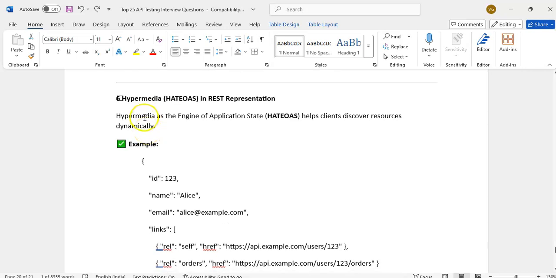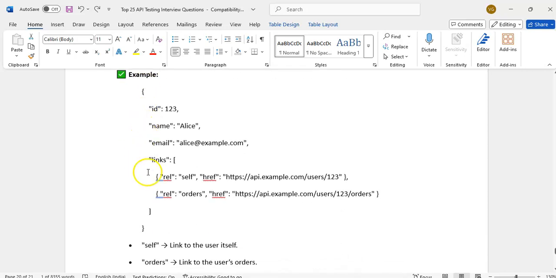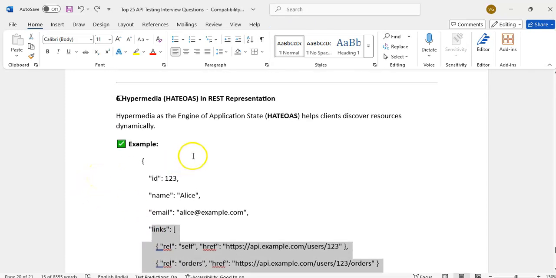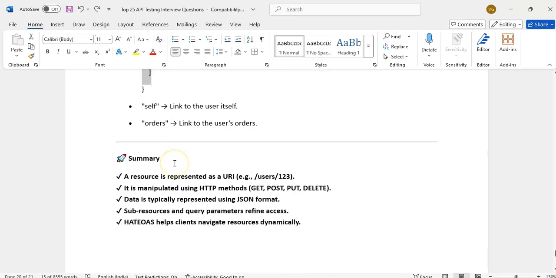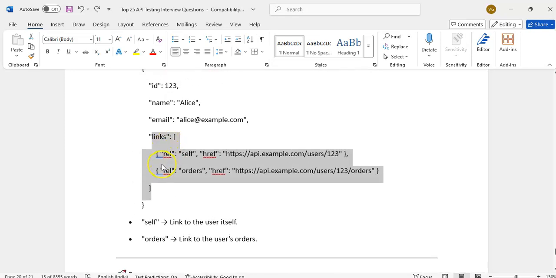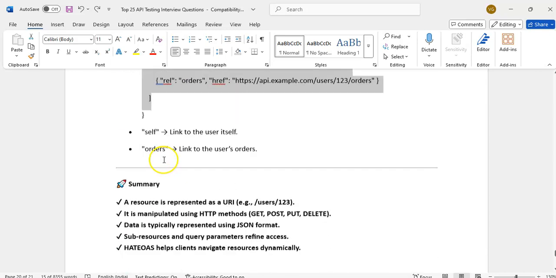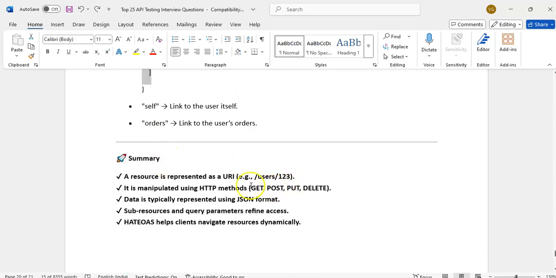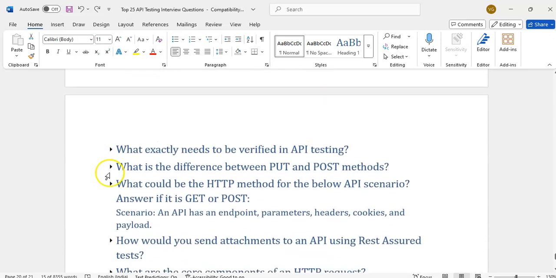Then hypermedia, if you want to send the links, we can also send the links. These are all resource identification, across the different types of GET, POST, PUT, DELETE resources.